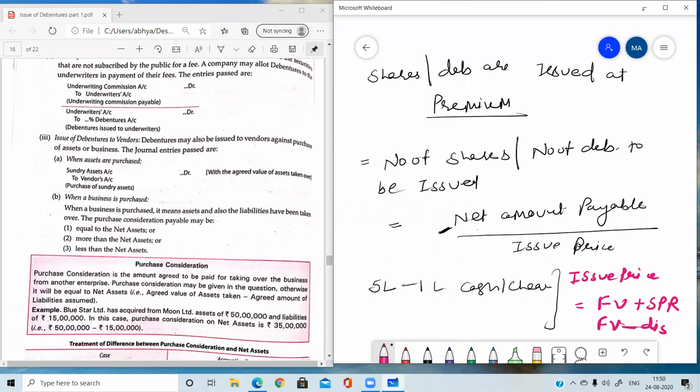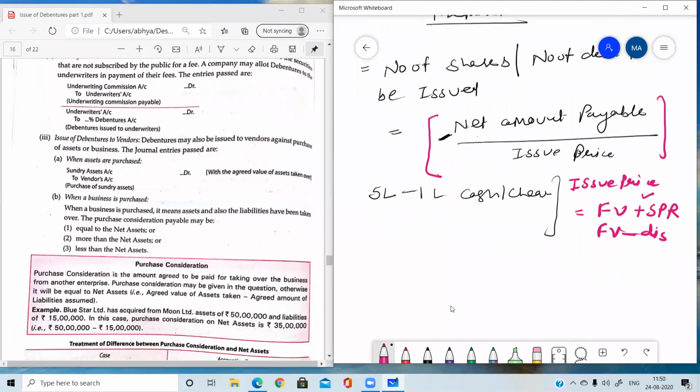As we know, SPR is a profit and profits are always added. So that's why we have added it. And discount is a loss and losses are always subtracted. So face value minus discount. This is the formula and we need to use it here. Then we will find out the number of shares or debentures to be issued. In this case, the journal entry will remain the same.